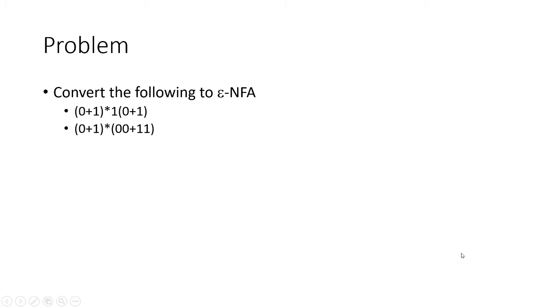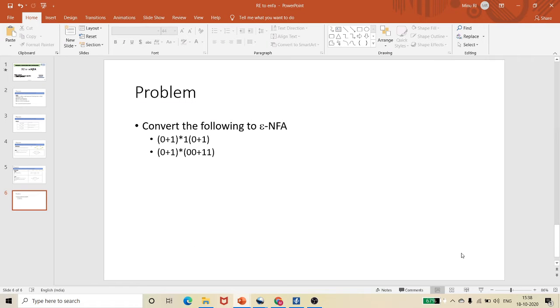Now let us see how to draw an epsilon NFA for this kind of structure. Let me use another slide. The problem is (0 + 1)* 1 (0 + 1): zero plus one closure, then one, then zero plus one.